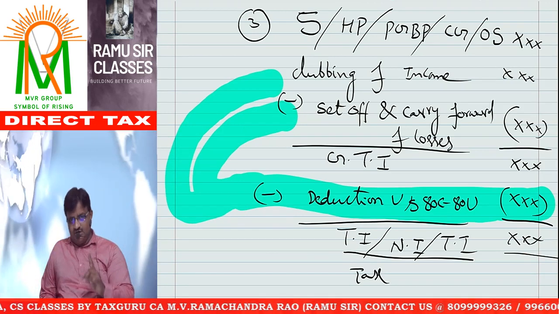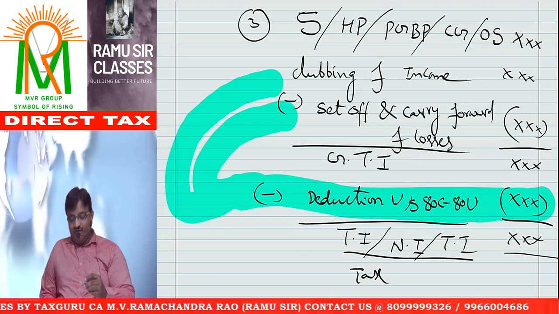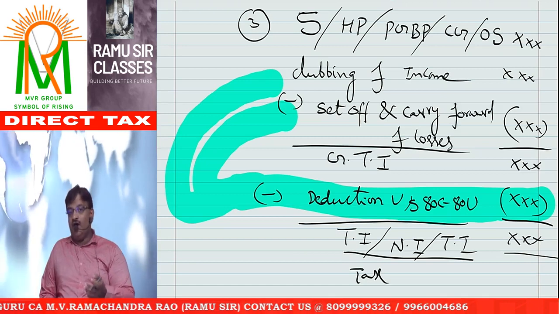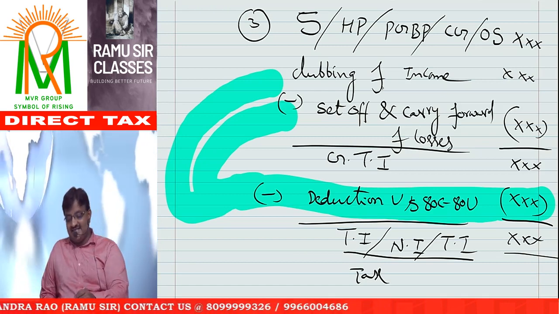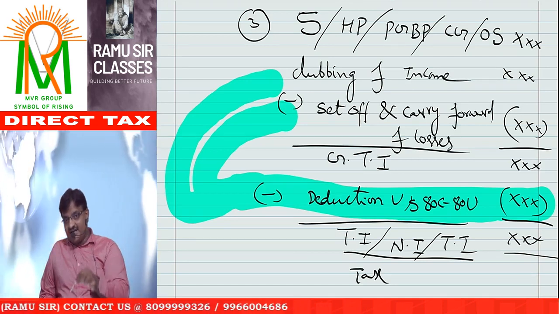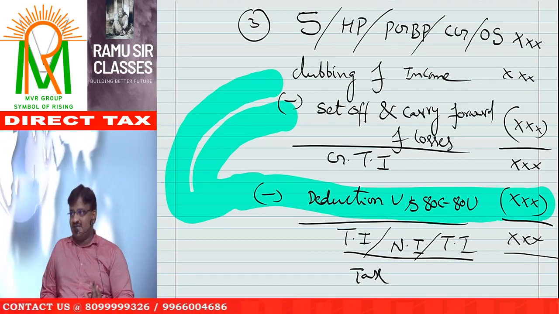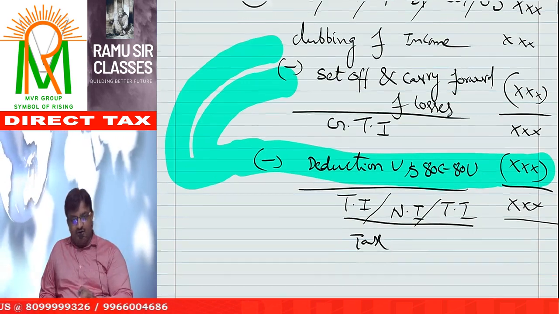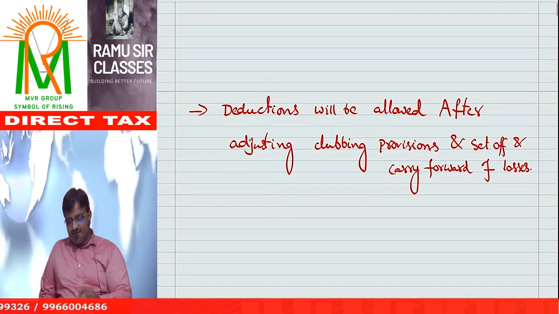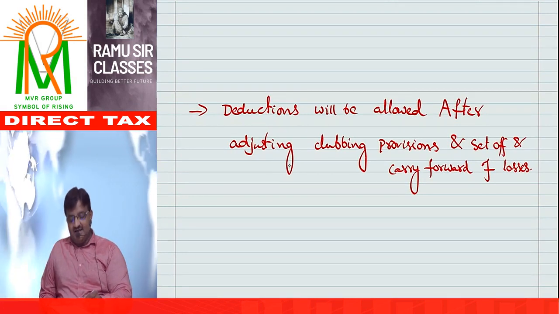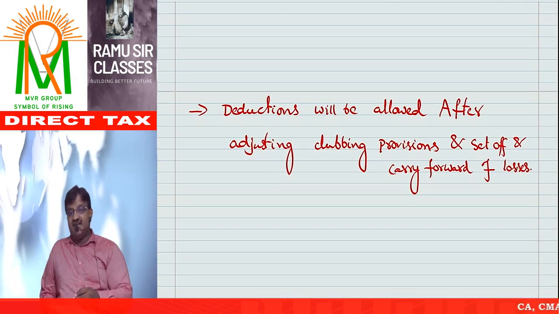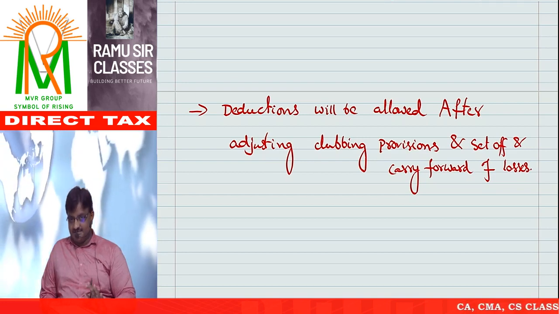So point number 1: we need to give the deductions out of gross total income, that too after adjusting losses and after considering clubbing of income provisions. Deductions will be allowed after adjusting clubbing provisions as well as set off and carry forward of losses.